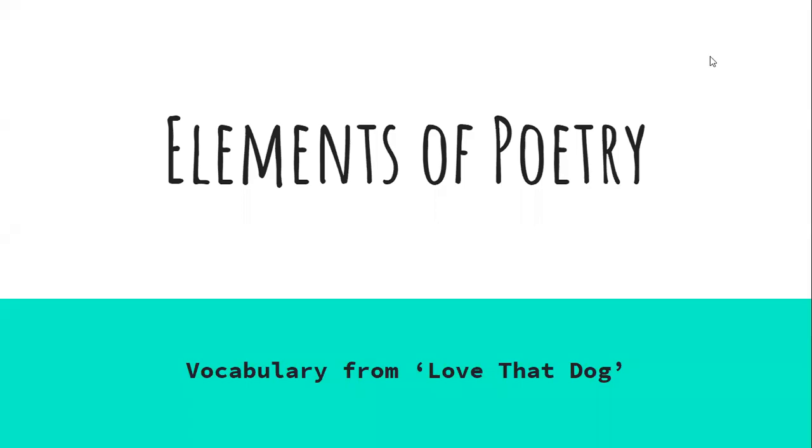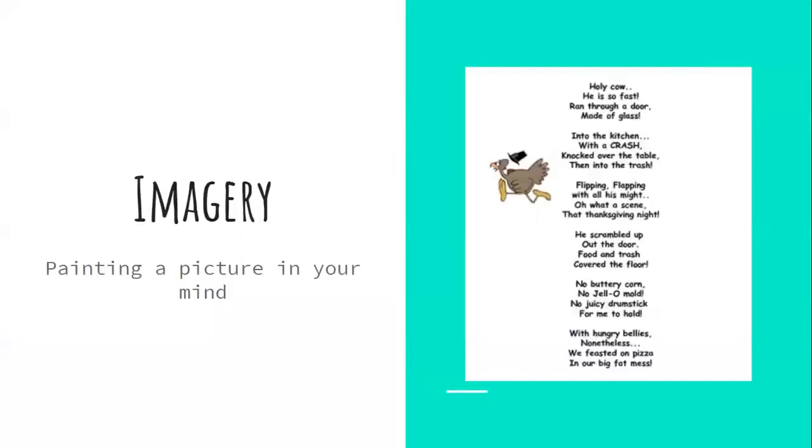Hi, fourth graders. In this video, you are going to find the elements of poetry. These are all of the vocabulary words from Love That Dog that you will need to know by the end of our poetry unit. So your goal is to know what all of these words mean by the end of the unit.